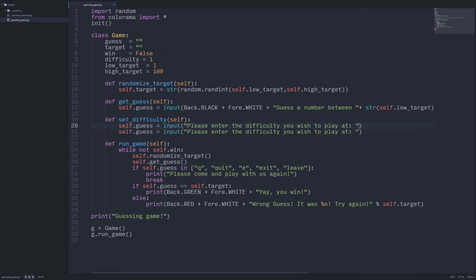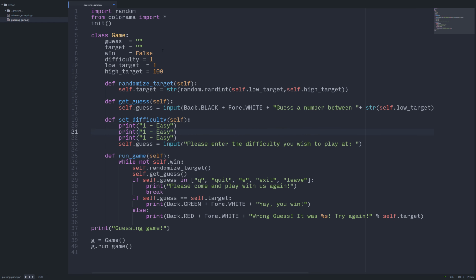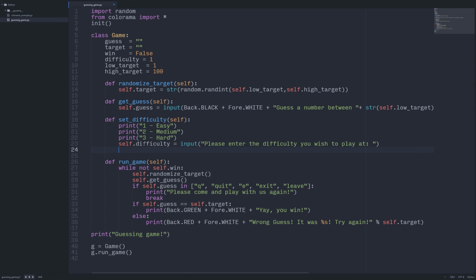Then, instead of having an input here, I'm going to print 1 easy, 2 medium, 3 hard. There we go. So we've got a little output there that says 1, 2, and 3. Then it asks us to enter it. Then we need to take this and make sure that this is not guess, this is difficulty. Then we're going to compare and check.